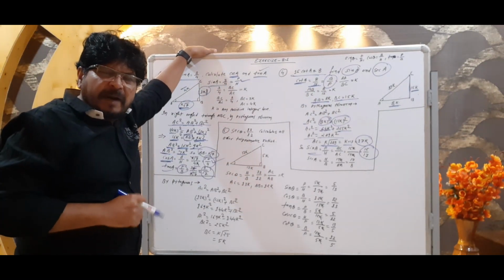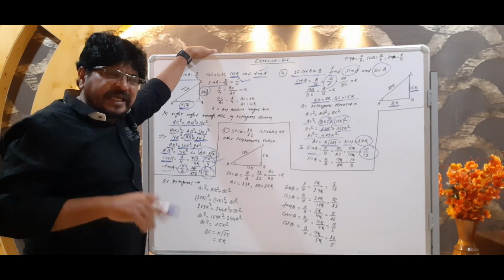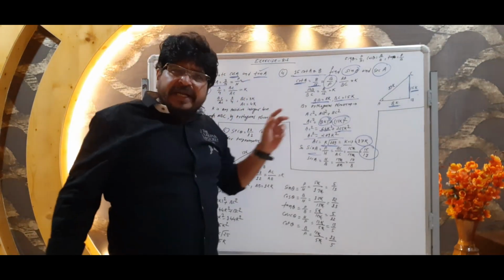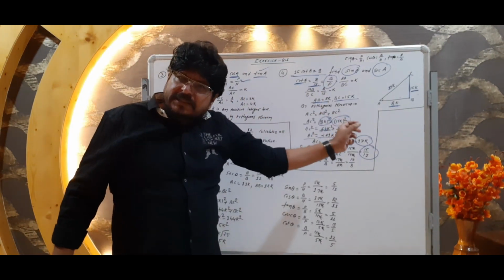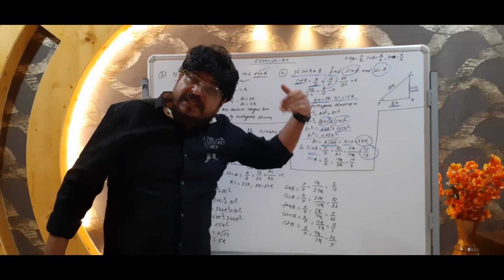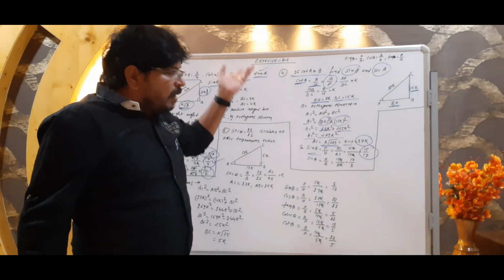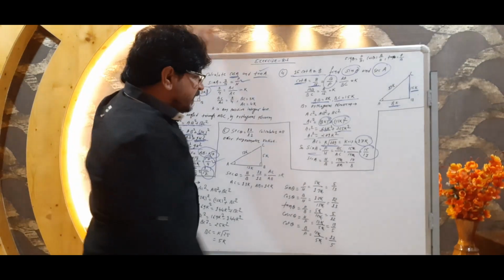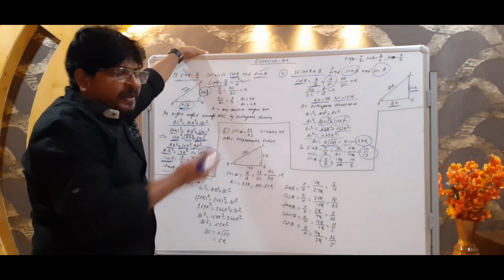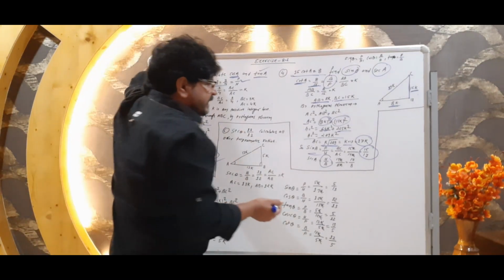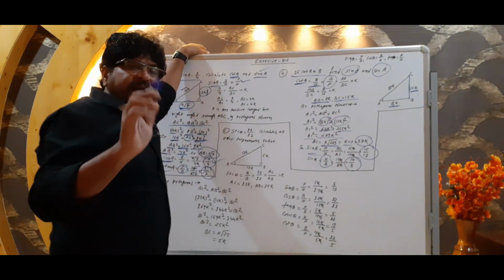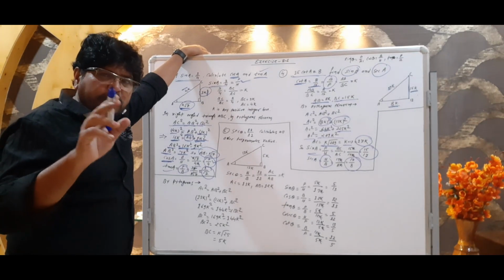In the same manner, we find the value of sec A. Sec A is the opposite of cos, meaning 1 upon cos A is equal to sec A. Cos A is base upon hypotenuse, so sec A is hypotenuse upon base. The hypotenuse is 17K and the base is 8K, so it is 17K upon 8K. K cancels, and the value of sec A is 17 upon 8.